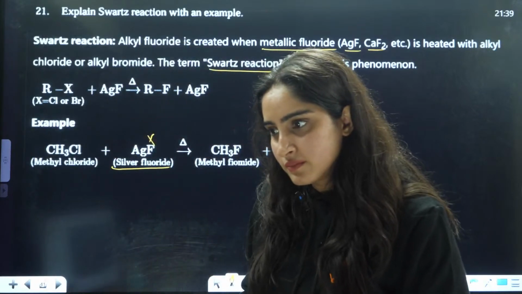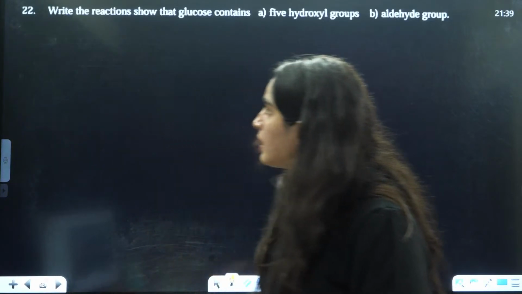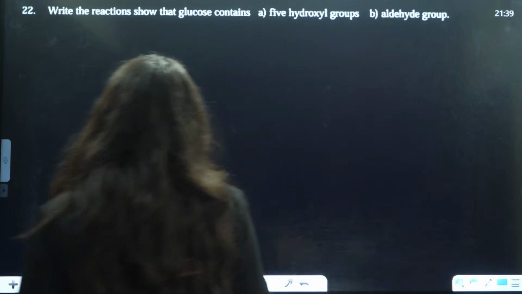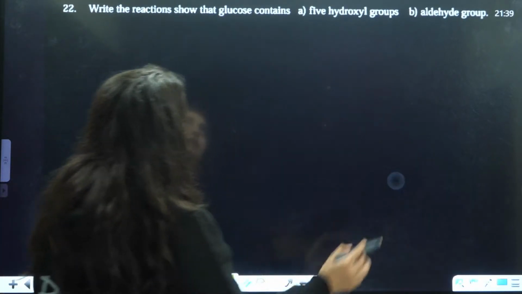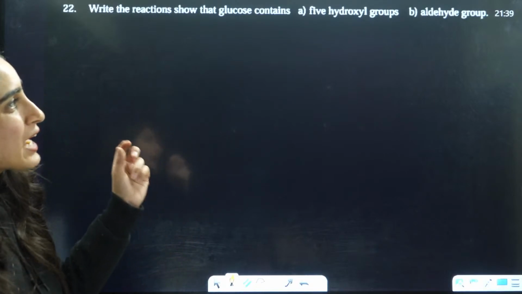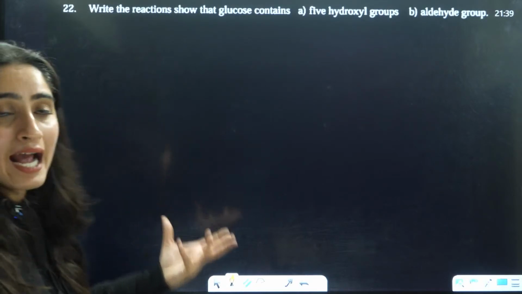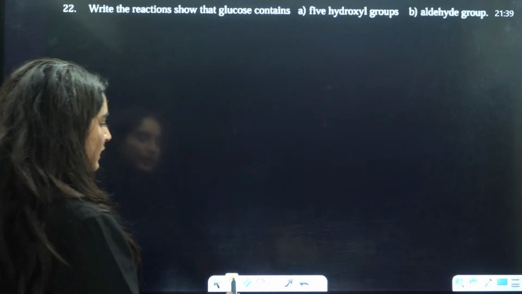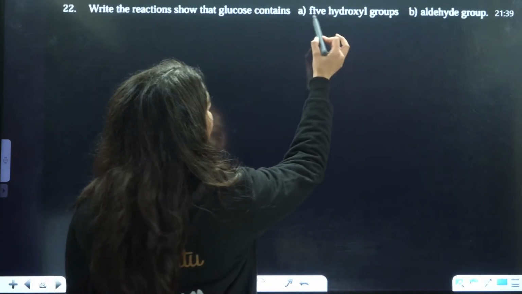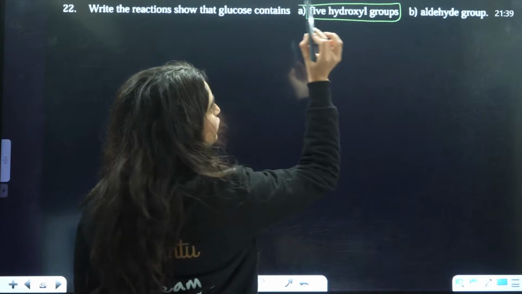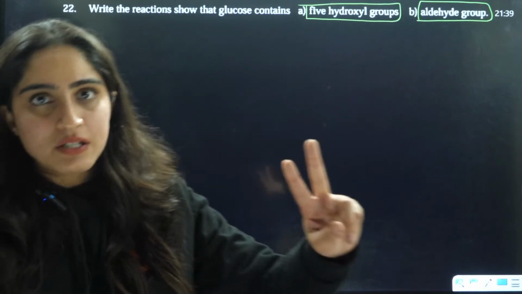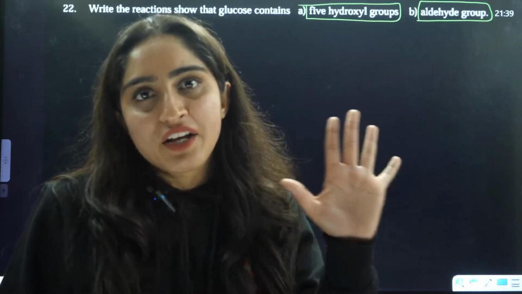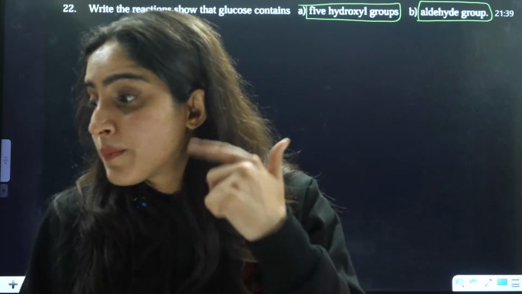Now, next is write down reactions that show that glucose contains 5 hydroxyl groups and an aldehyde group. You need to show the reaction that glucose contains 5 hydroxyl groups and it also has an aldehyde group. Basically you have 5 kinds of reactions in your biomolecules chapter.